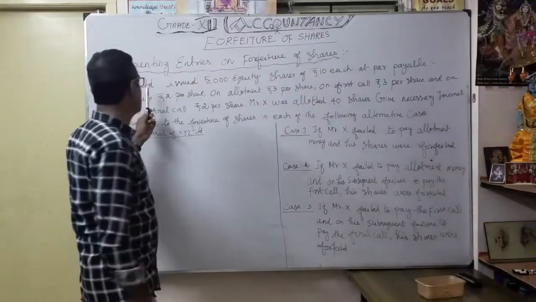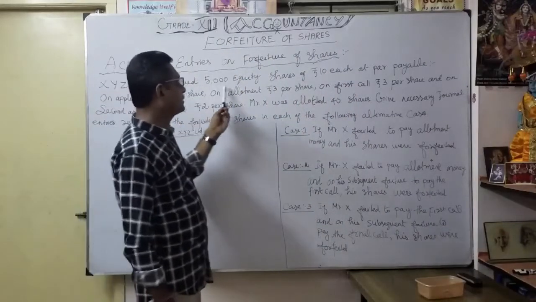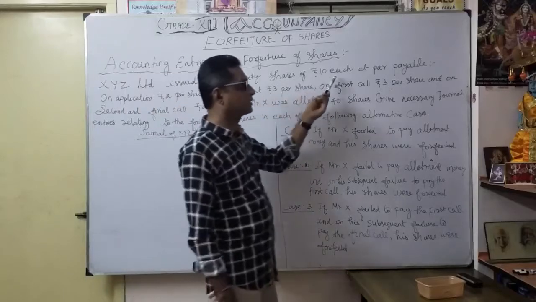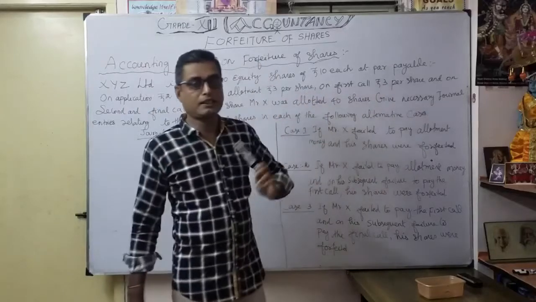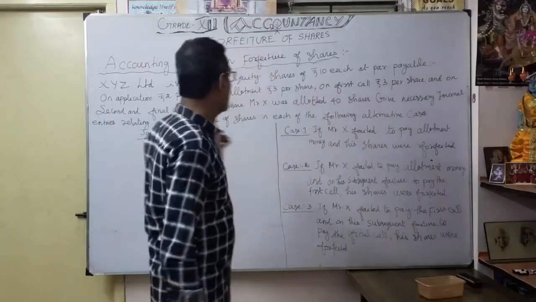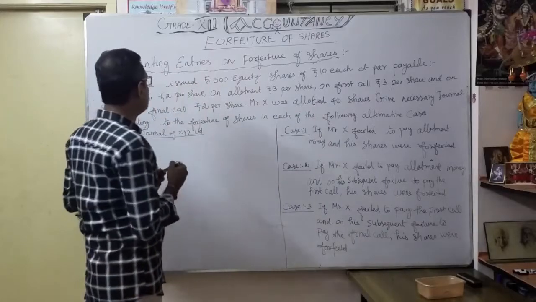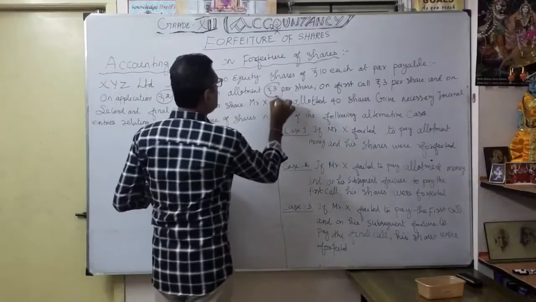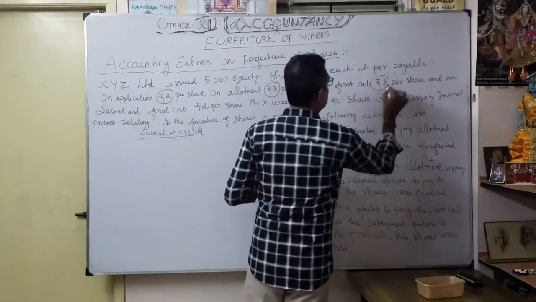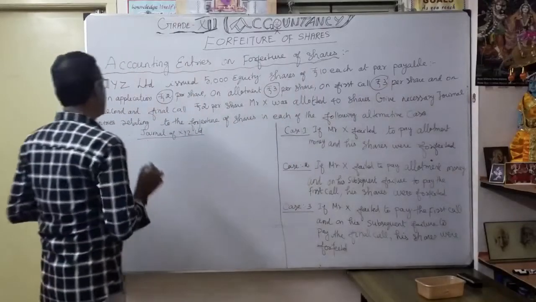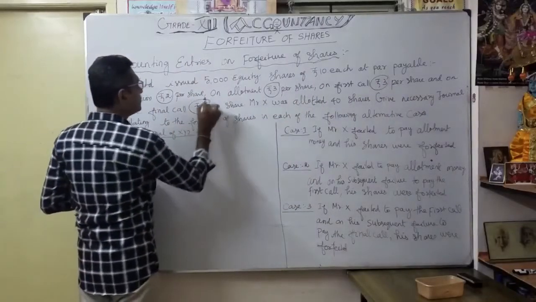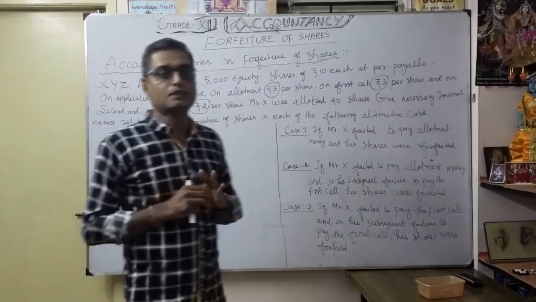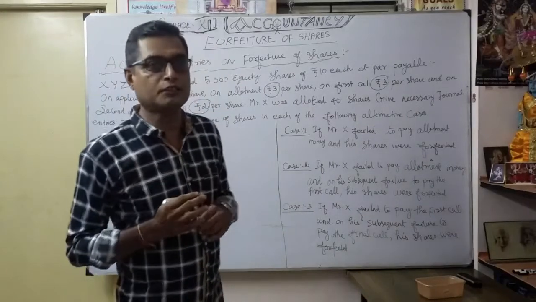XY Limited issued 5,000 equity shares of 10 rupees each at par. Here the shares are issued at par, payable on application 2 rupees, allotment 3 rupees, then first call 3 rupees, thereafter second and final call 2 rupees. So the total comes to 10 rupees. This is the structure of the share unit value.